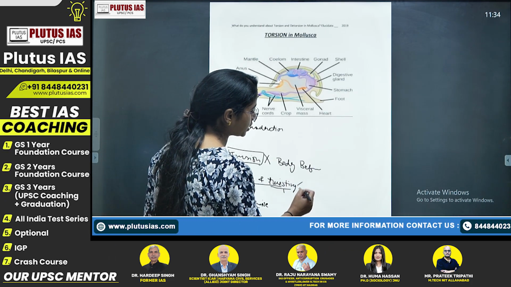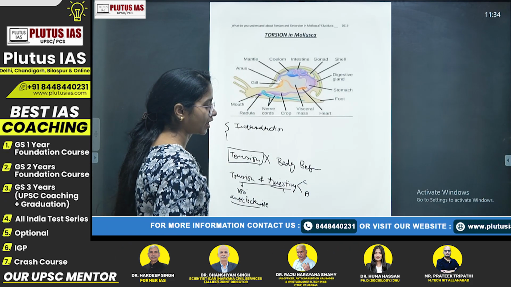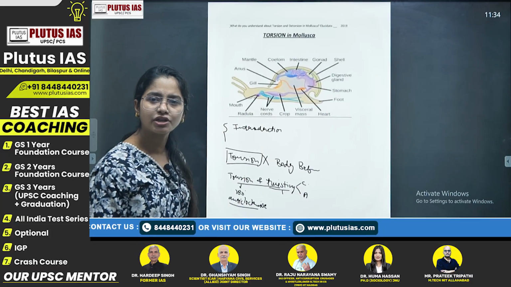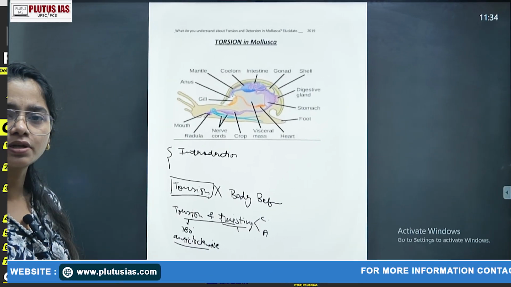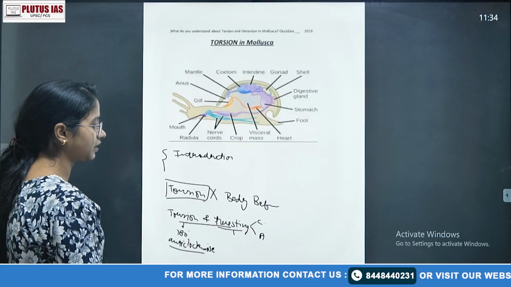Twisting is both clockwise and anti-clockwise. The clockwise direction is known as dextral and the anti-clockwise as sinistral. You can simply define that also.